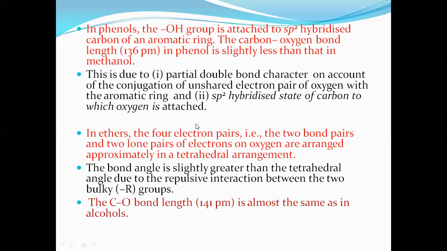In ethers, the four electron pairs, the two bond pairs and two lone pairs of electrons on oxygen, are arranged approximately in a tetrahedral arrangement.